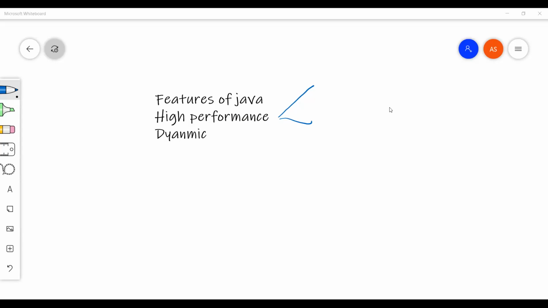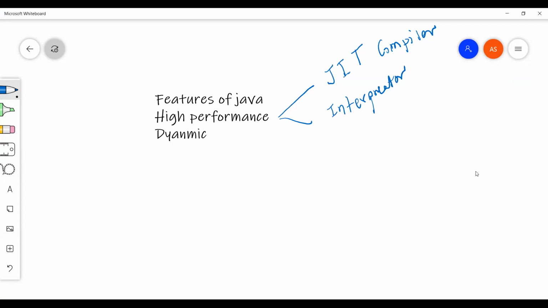Let's talk about this. There are two concepts. One is the JIT compiler, we will learn in JVM, and the other one is the interpreter. Do you guys know what an interpreter and a compiler are? A compiler is basically responsible for converting your code into machine readable code.